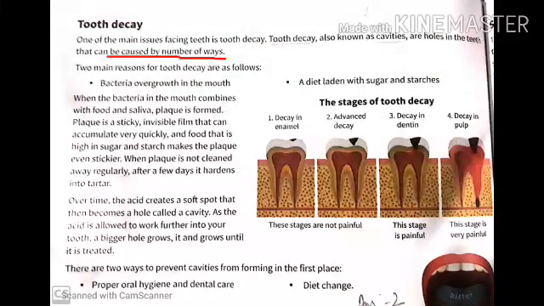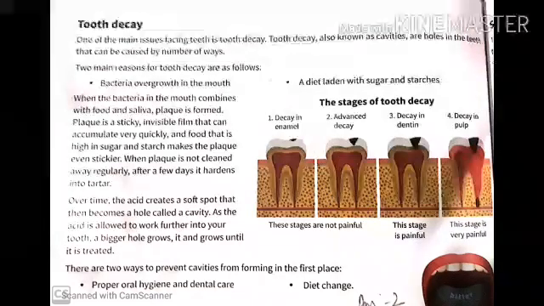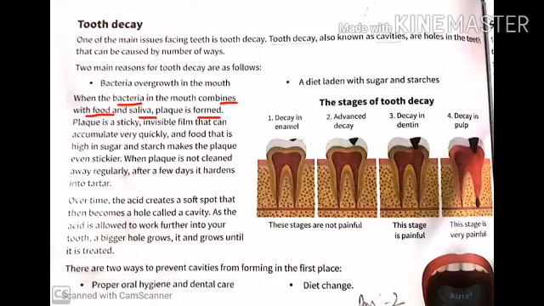And it can be caused by a number of ways. But two main reasons for tooth decay are bacteria overgrowth in the mouth and a diet rich in sugar and starch. When we eat the food, tiny particles of food get stuck on the teeth and in the space between the teeth. If we do not brush, the bacteria grow there, and then these bacteria combine with food and saliva and form plaque. Now, what is plaque? It is a sticky, invisible film that can accumulate very quickly.